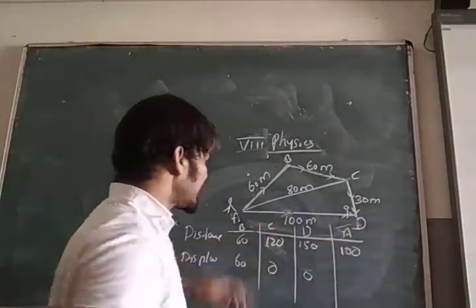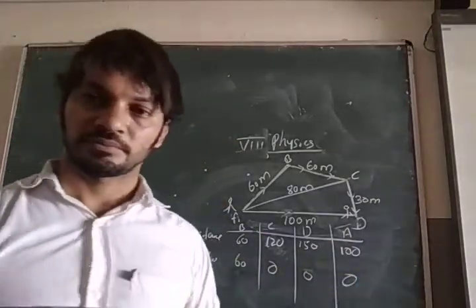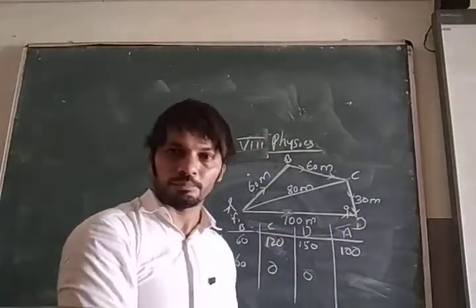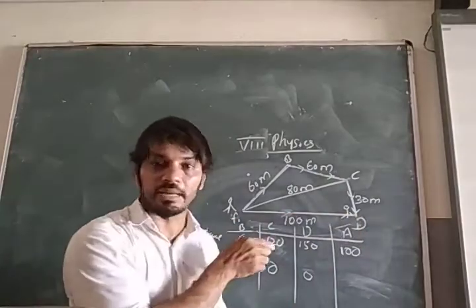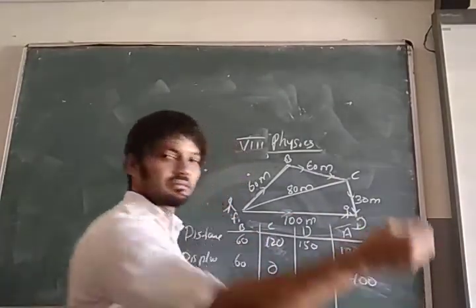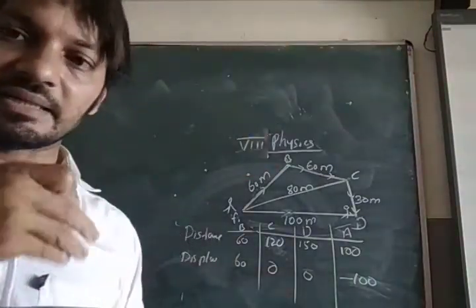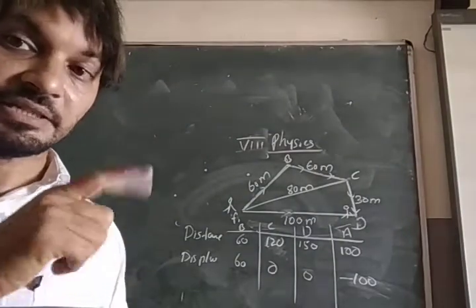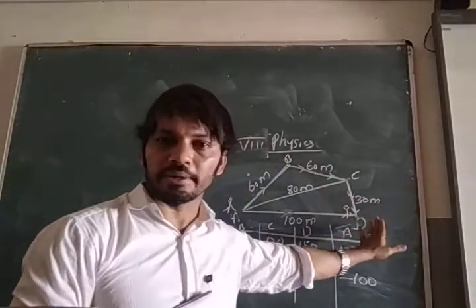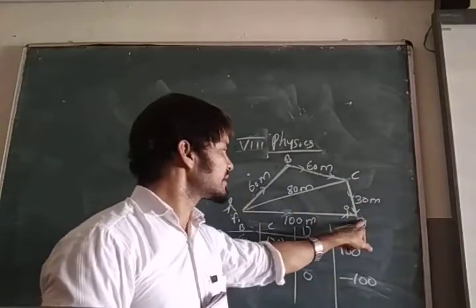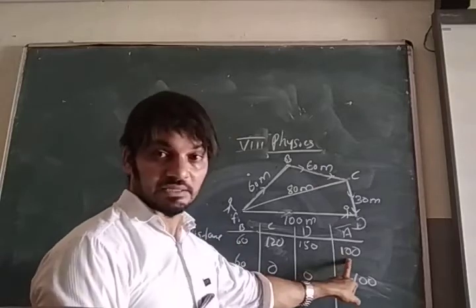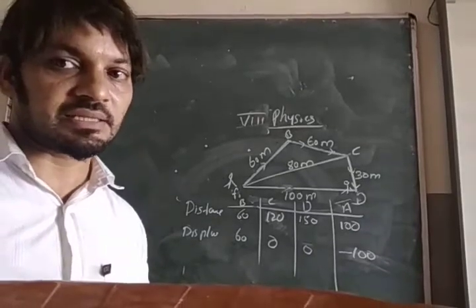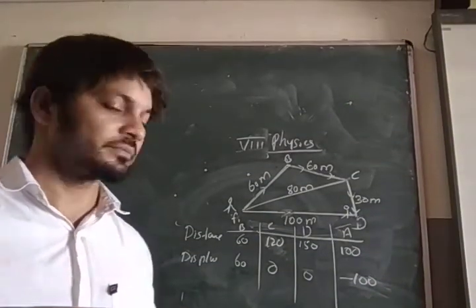And coming back, return back, from here to here straight, minus 100, direction this side. When a person reaches here, stops and returns, moving straight, so here distance is 100 but displacement is minus 100, meaning it comes in the negative direction. Understood?